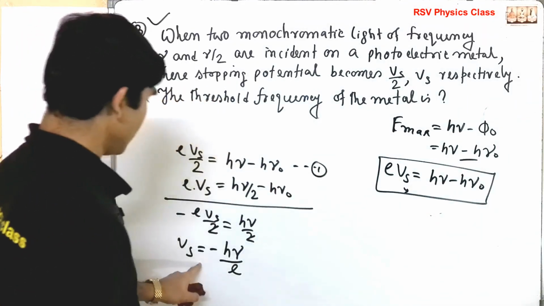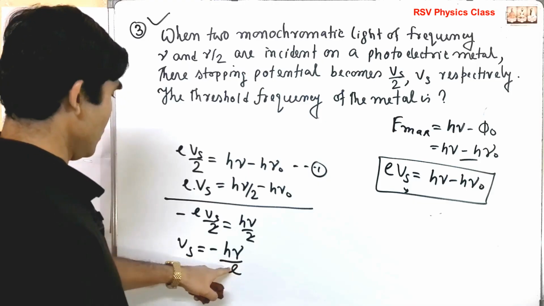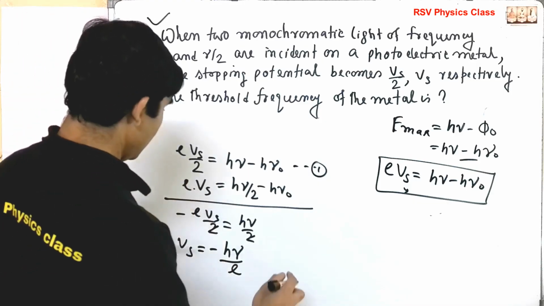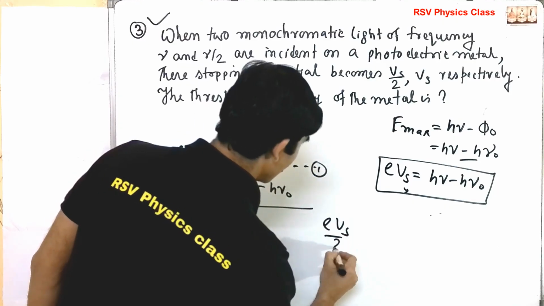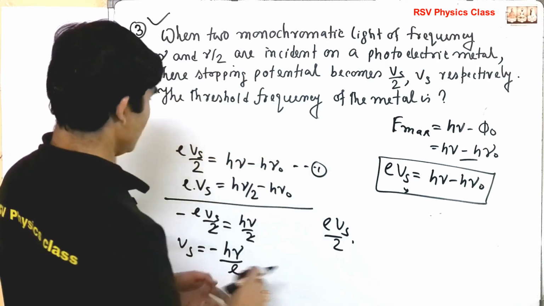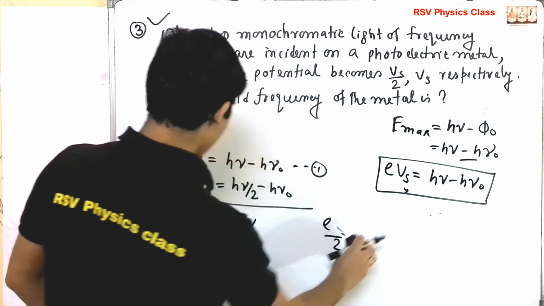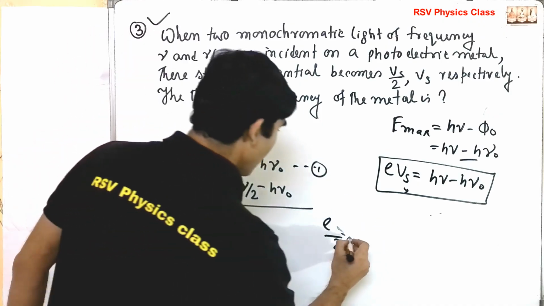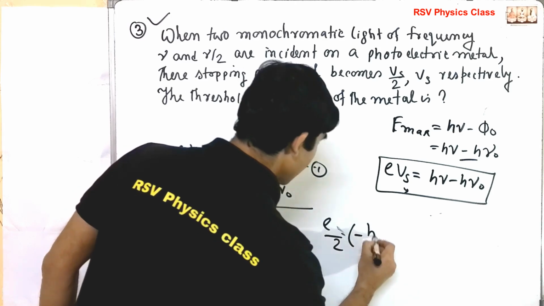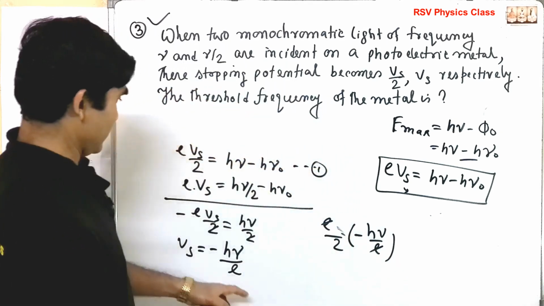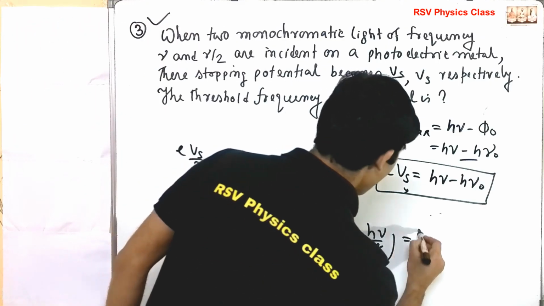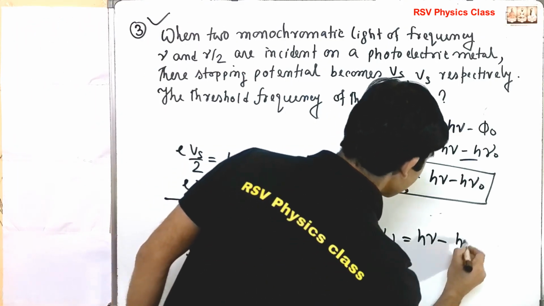You put here Vs equal to minus h nu by E. So E into Vs by 2, Vs by 2 means how much? E by 2 minus h nu by E, E gets cancelled, equal to h nu minus h nu 0.